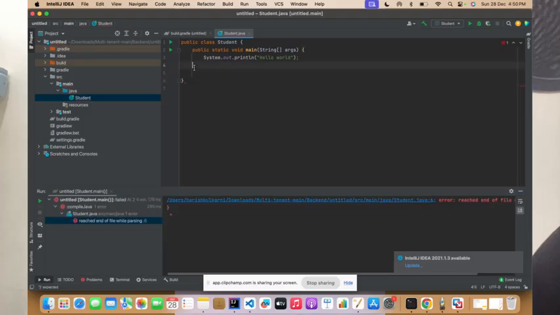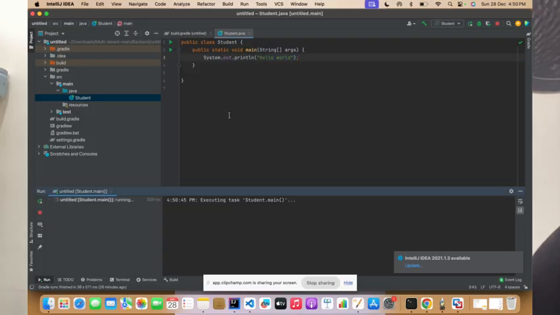So basically, compilation checks your code line by line. Is your syntax correct? Are the keywords used for Java the right keywords? So it will look at your syntactical things. First it is looking for the main method. It found the main method and then it tries to print whatever you want to print on the console. You can print it via System.out.println. So now it prints hello world to the screen.